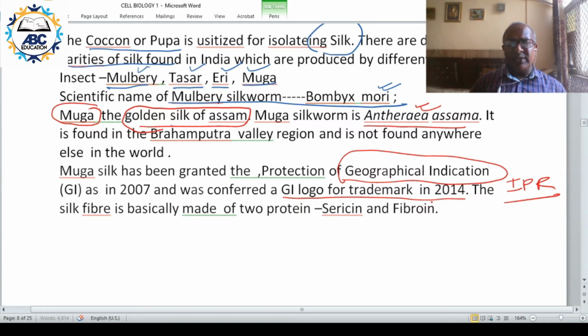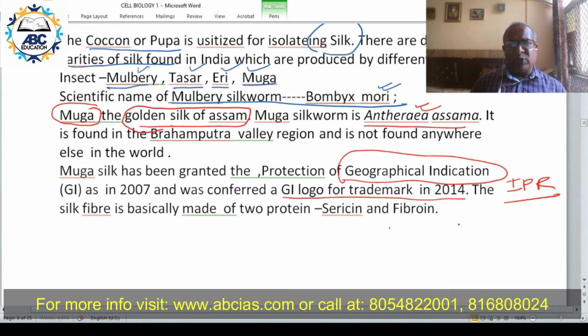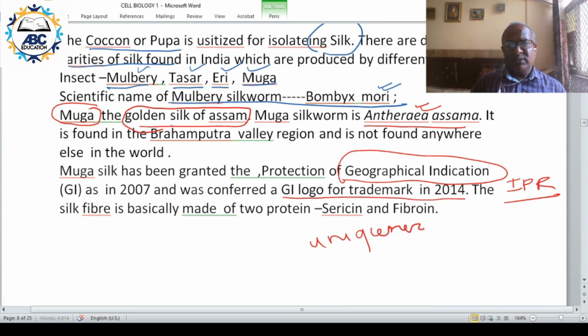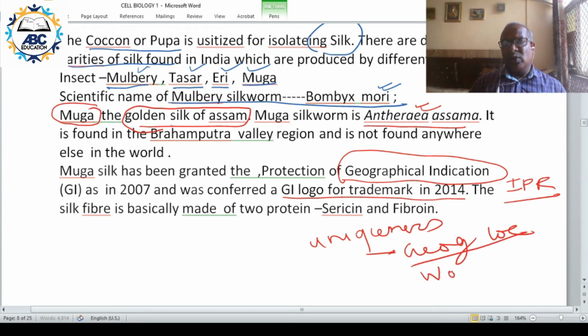Geographical indicator says that the uniqueness of that product is due to that particular geographical location, then the work of the local community, etc.